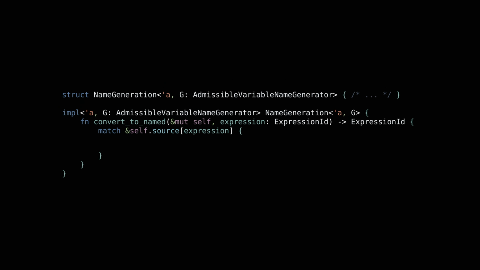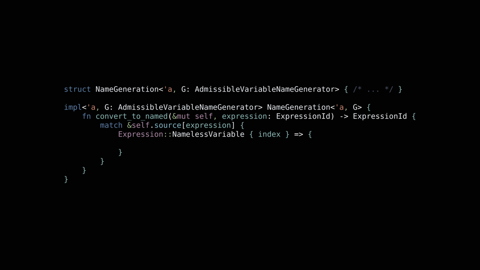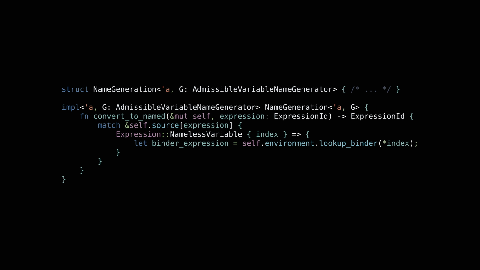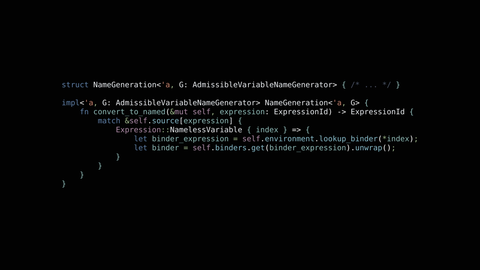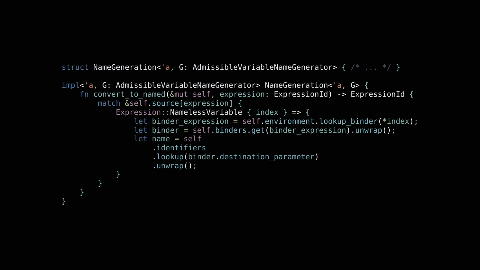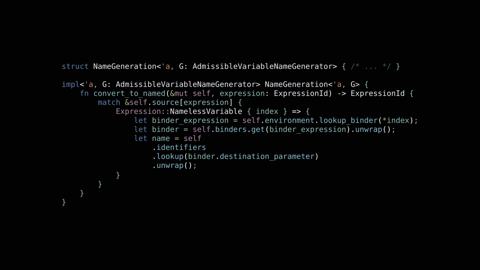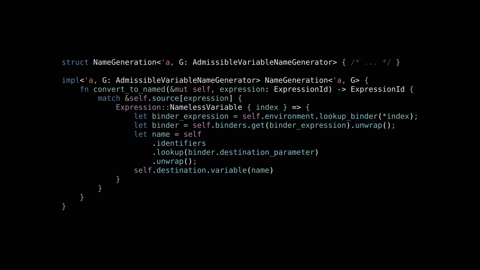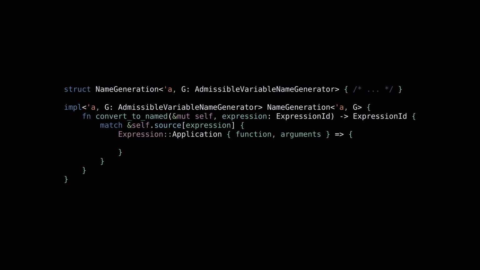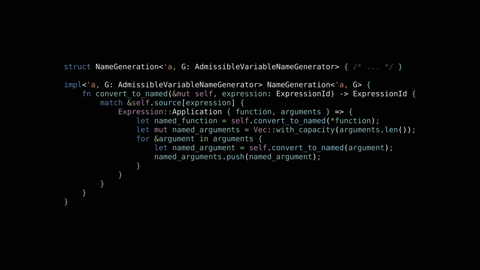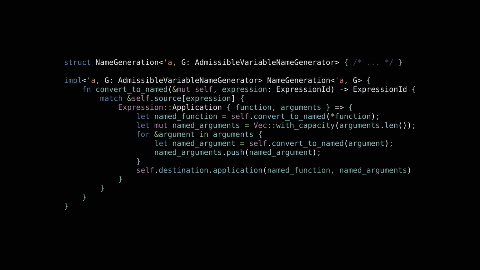In the case where the expression is a nameless variable, we simply look up the variable's binder using the stack of binders and the variable's index. Then, we look up the parameter identifier assigned to that binder, evaluate the identifier to a string, and construct the name variable. Finally, in the case where the expression is an application, we just recursively convert the function and argument sub-expressions to name representation and rebuild an application.